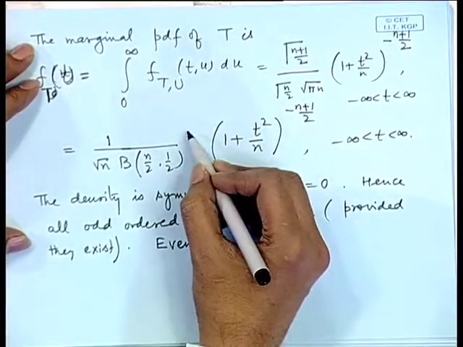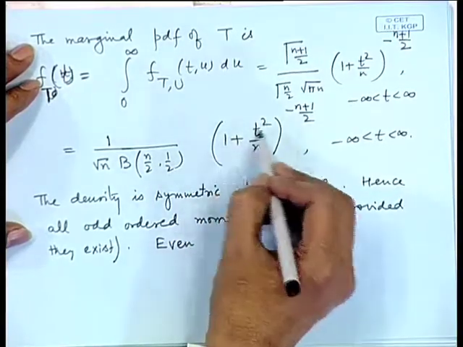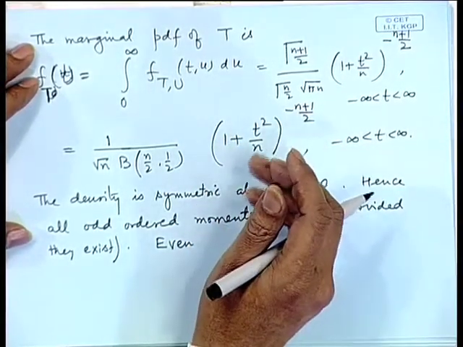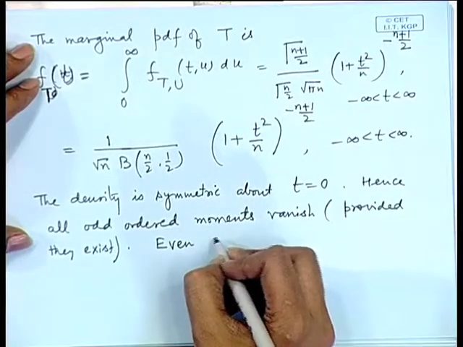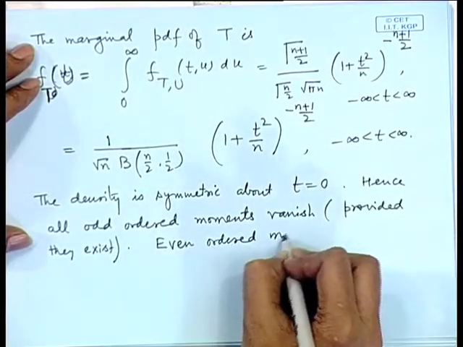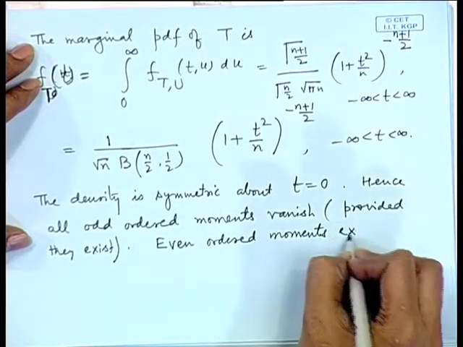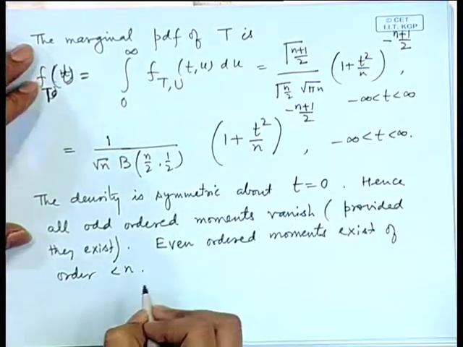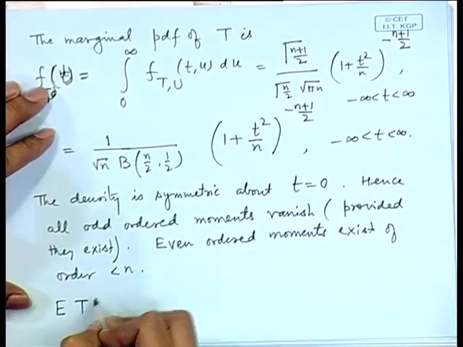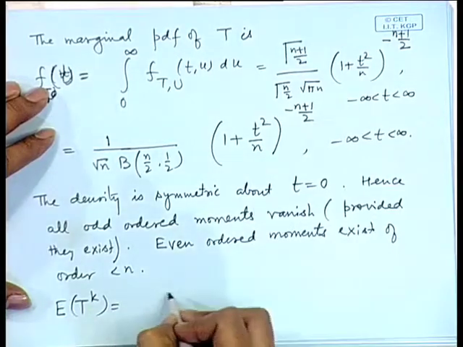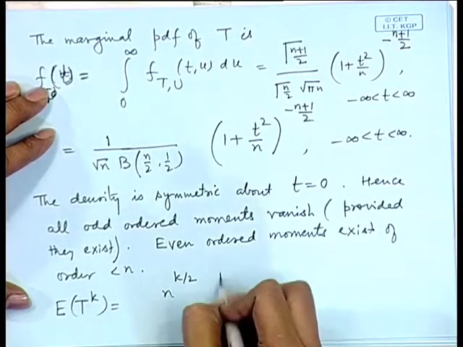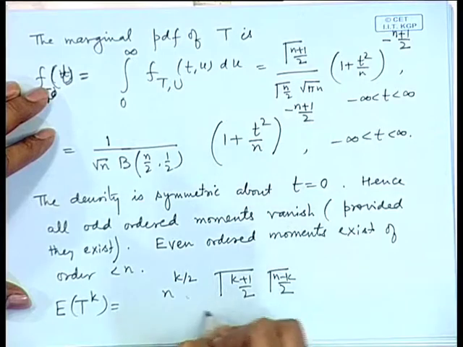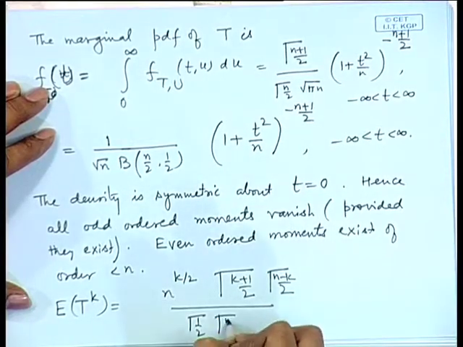If you evaluate the integral of t to the power 2k times this density, then you can reduce it to a gamma function and do the calculation. So the even ordered moments exist for order less than n. We have the expectation of t to the power k for the even ordered moment as n to the power k by 2 gamma k plus 1 by 2 gamma n minus k by 2, divided by gamma half gamma n by 2.